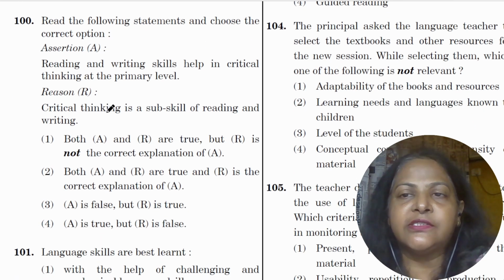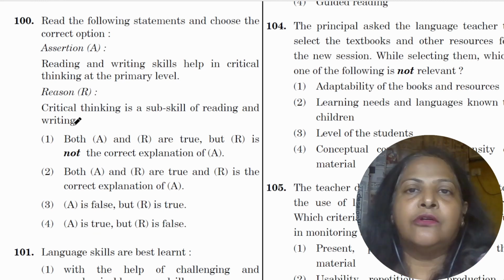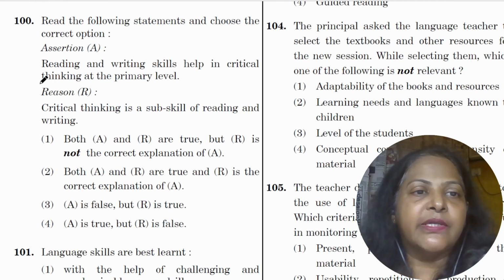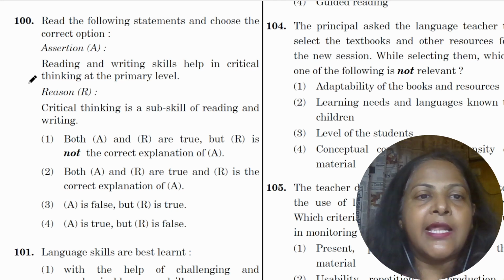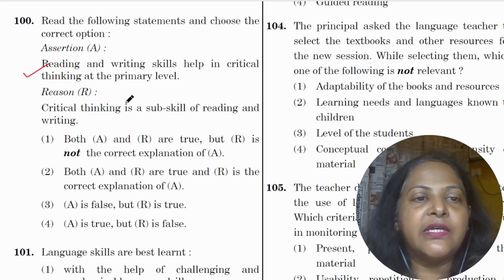Another assertion and reason. So this time we see that the paper has lots of assertions and reason questions. Reading and writing skills help in critical thinking at the primary level. Yes, they do. This is true. Critical thinking is a sub-skill of reading and writing. No, it's not a sub-skill. So A is true, but R is false.